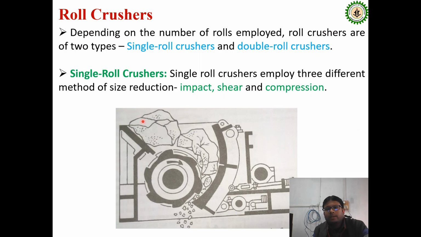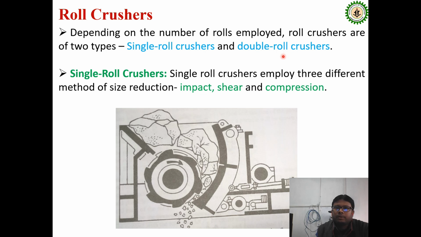Now coming to the second size reduction equipment, the roll crusher. You can see in this schematic the raw material is fed at that point, and after size reduction the particles go downward.